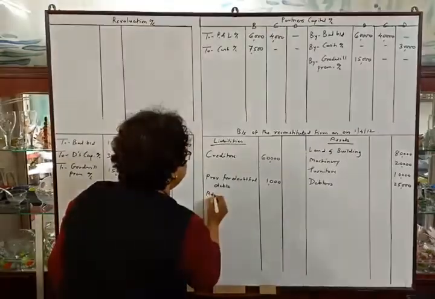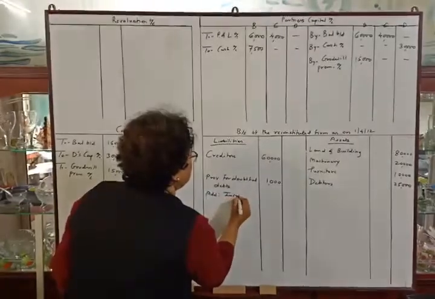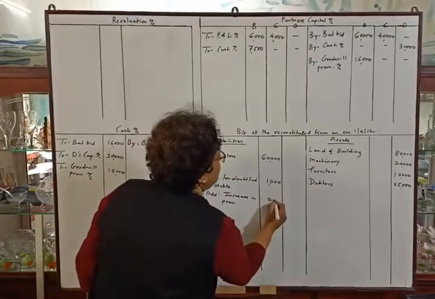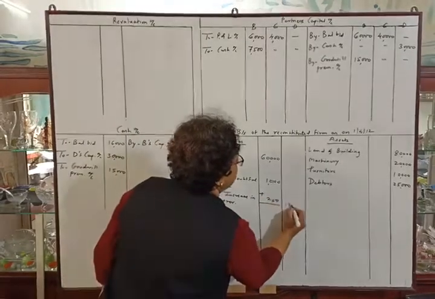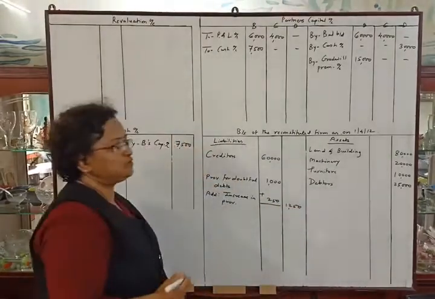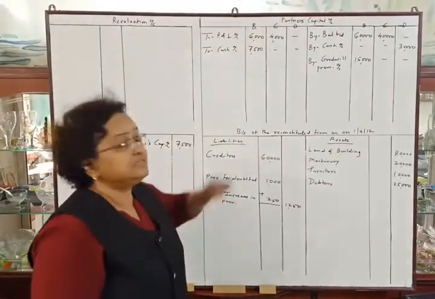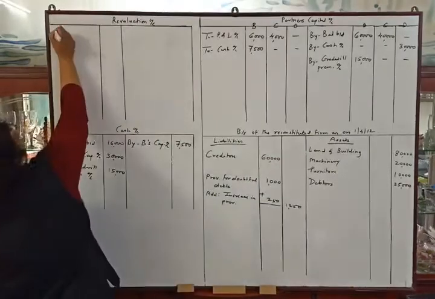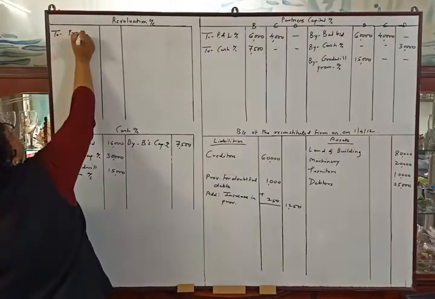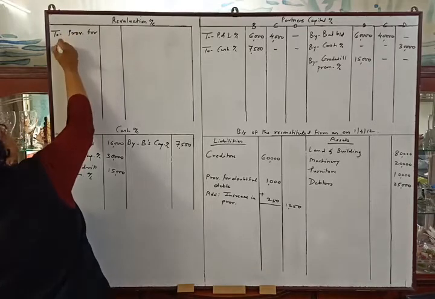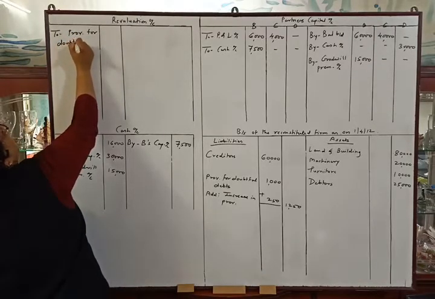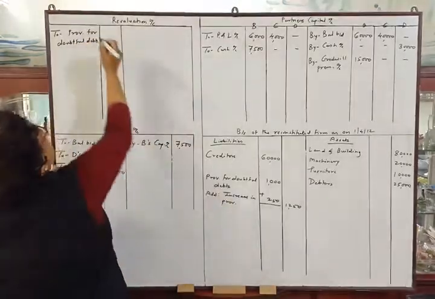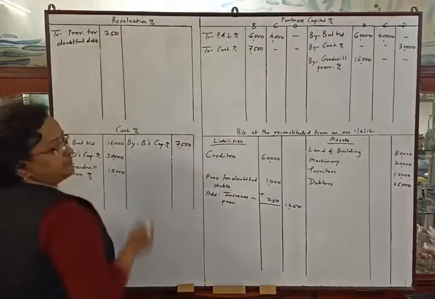So add increase in provision by 250. So total provision will be 1,250. And increasing the provision for doubtful debts will be a loss to the firm. So to provision for doubtful debts, increase of rupees 250. Okay.